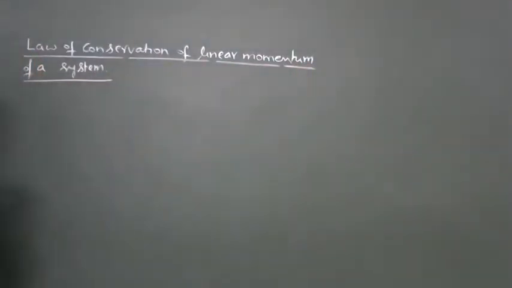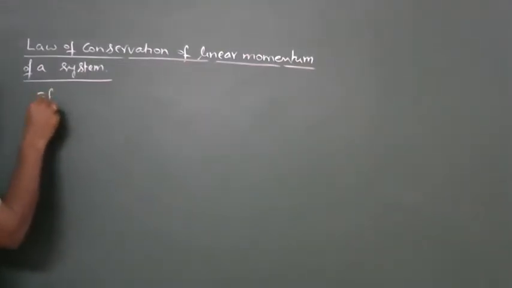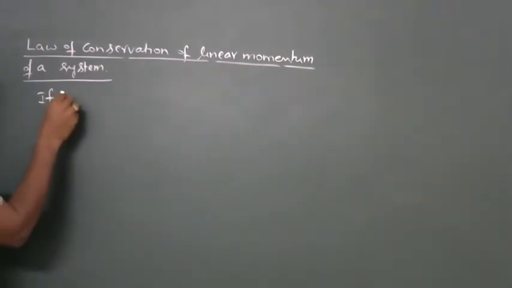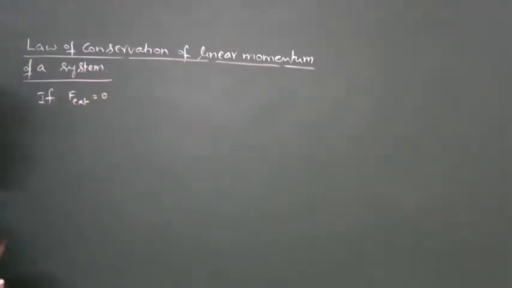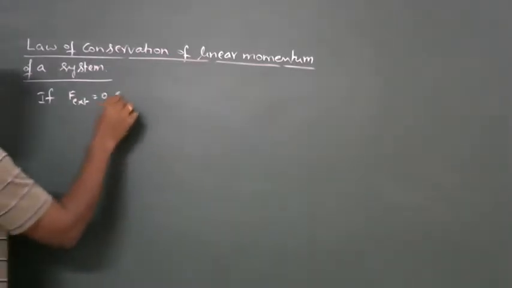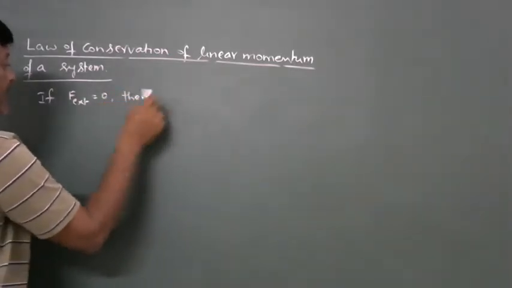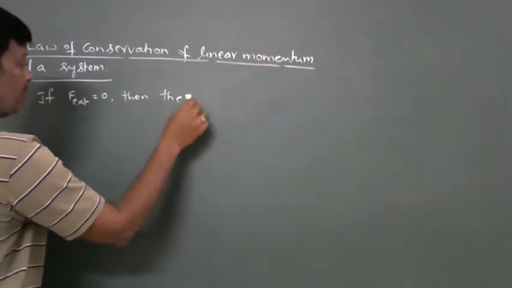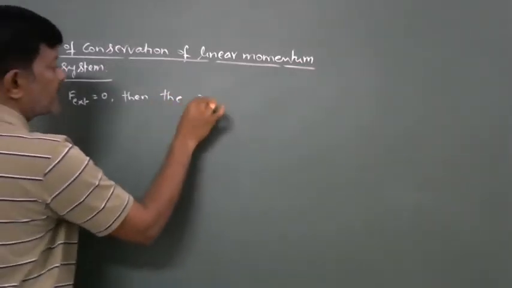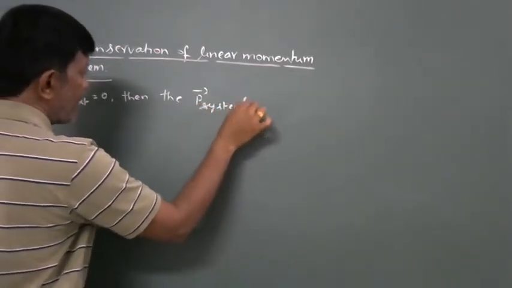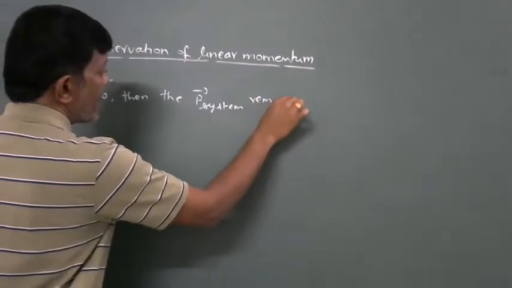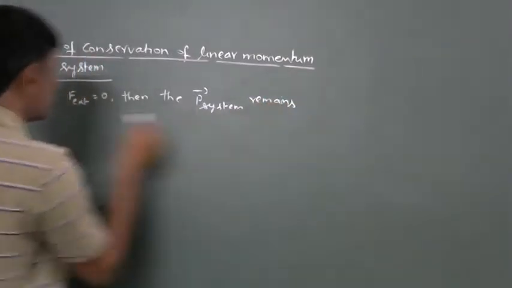Law of conservation of linear momentum of a system. If F external is equal to 0, then the linear momentum of the system remains constant.